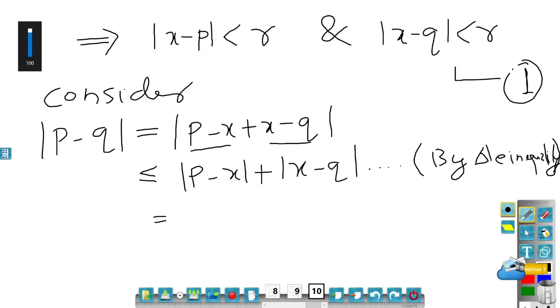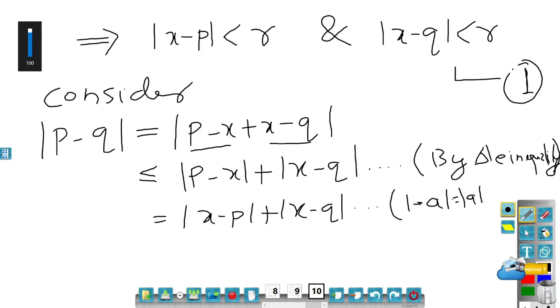But mod P minus X is the same as mod X minus P, plus mod X minus Q. The reason is modulus of minus A is the same as mod A. So the modulus of a negative number is the same as itself. If you take the minus sign outside, you will get minus of (X minus P), but the mod of minus is the same as the number itself. Now I can use number 1. X minus P is less than R, X minus Q is less than R. So I will have R plus R, which is 2R.